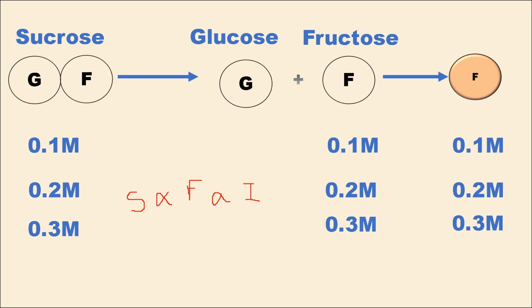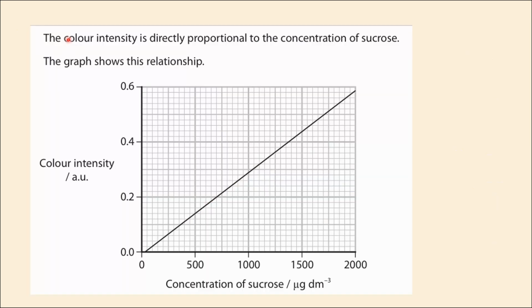And this creates a direct relationship between sucrose concentration and color intensity, allowing us to measure the sucrose concentration based on how intense the color is. They have provided a graph illustrating that the color intensity is directly proportional to the concentration of sucrose. Even if this direct relationship wasn't mentioned here, you should still be able to deduce it from the graph.